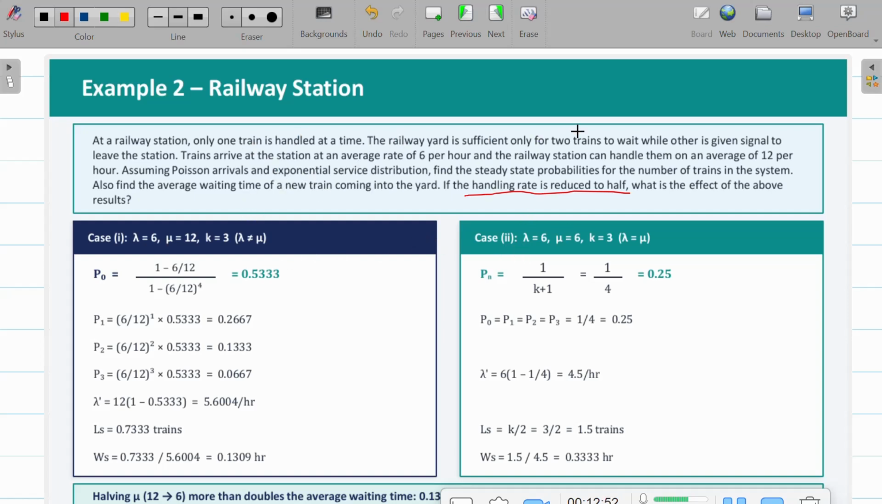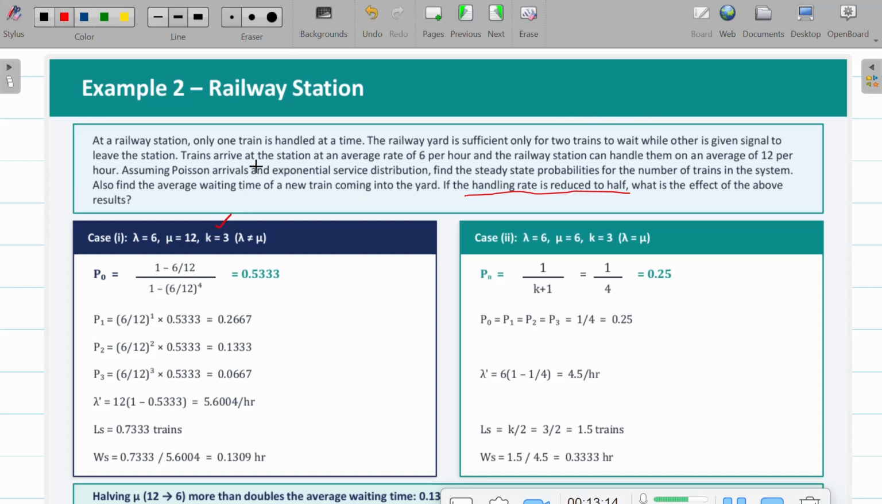For that, your arrival rate is 6 here. Only one train is handled at a time, so this is a single server model. The railway yard is sufficient only for two trains, so two trains wait and one will be running. So obviously your K will be 3.